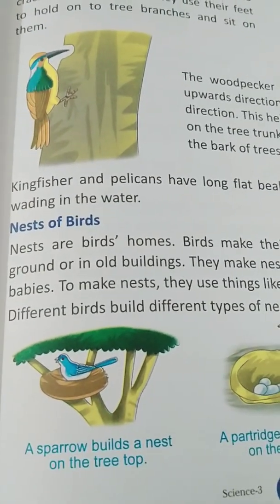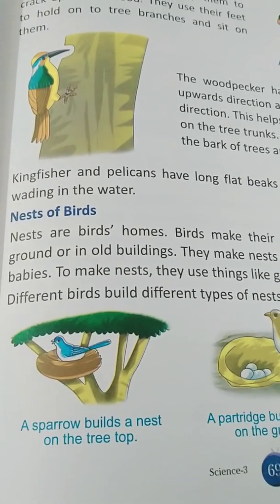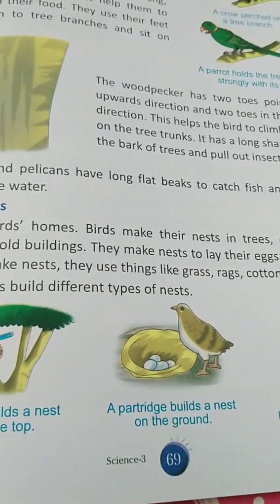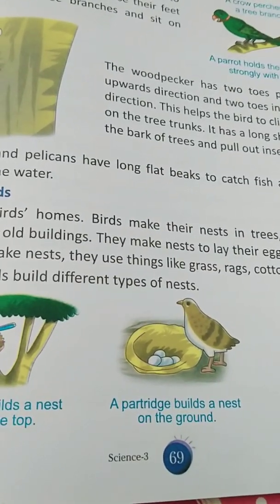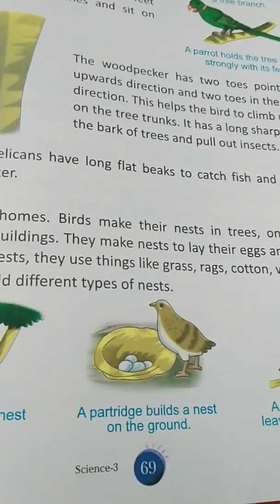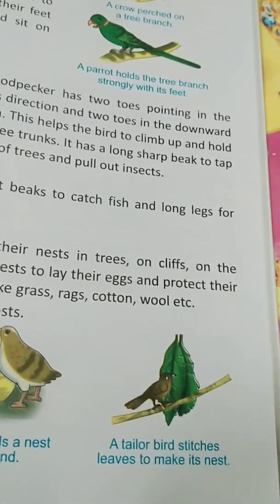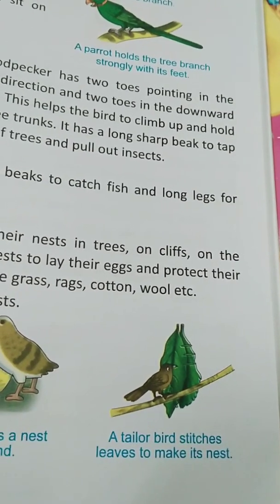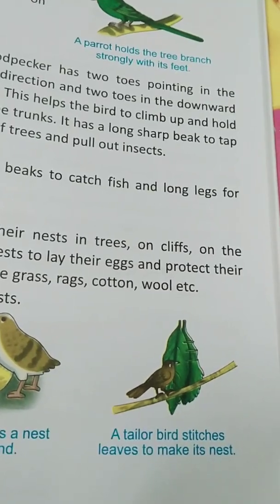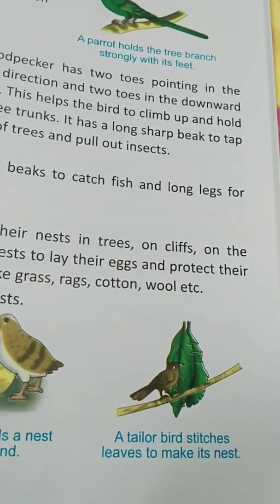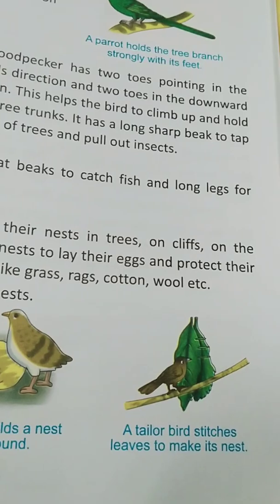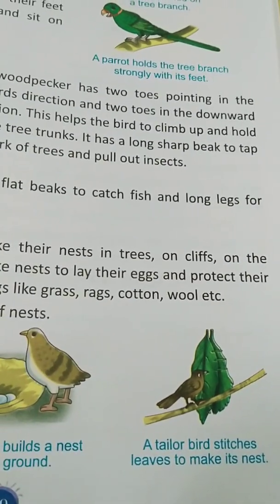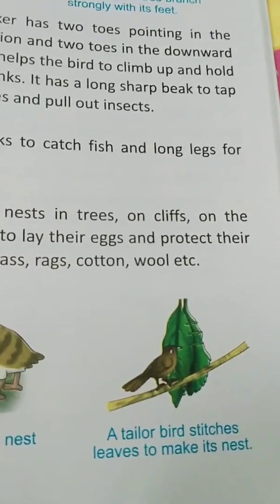See, a sparrow builds a nest on the tree top. स्पैरो क्या करती है, ट्री के सबसे ऊपर नेस्ट बनाती है. Then see, a partridge builds a nest on the ground, because a tailor bird stitches leaves to make its nest. See why the bird is called tailor? Because it used to stitch, जैसे हम लोग स्टिच करते हैं ना क्लोथ्स को, सेम वैसे वो लीव्स को स्टिच करके अपना नेस्ट बनाती है. The same way, see in the picture.